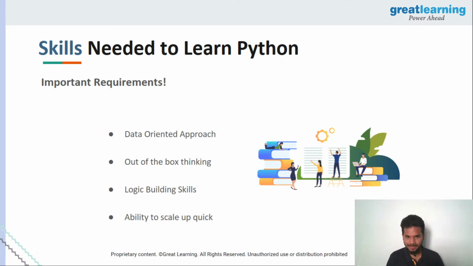You require that as well. And the last important skill that you're going to require is this thing where you need to scale up quickly. What happens is, it's not difficulty, but the level of application, the level of proficiency that you have in Python. You might be able to solve beginner and intermediate use cases, and suddenly you have an advanced use case that you have to solve and give the solution for. In that case, you need to have the skill so you can learn new things, understand new libraries, and work on it. That is a very, very important skill here, guys, right?